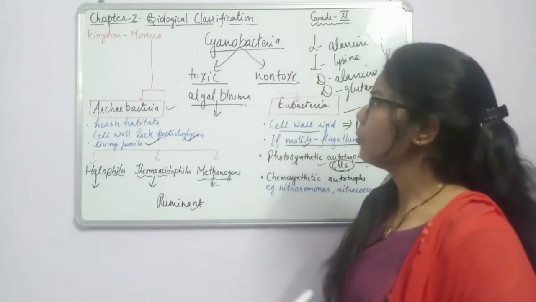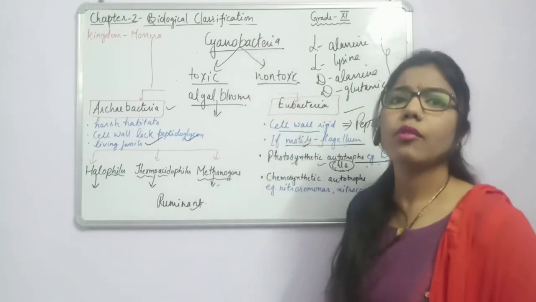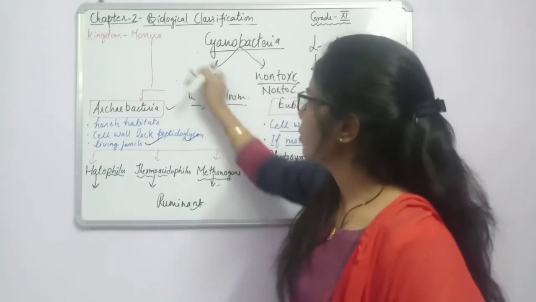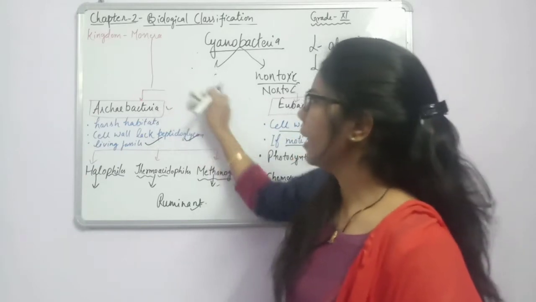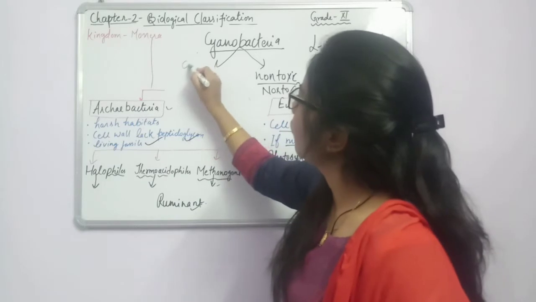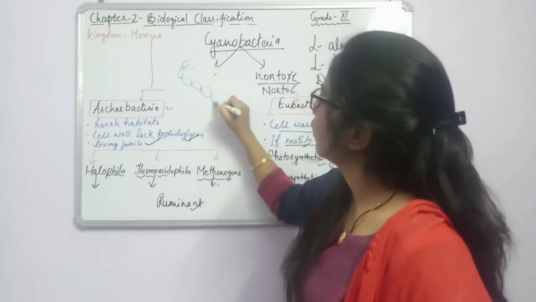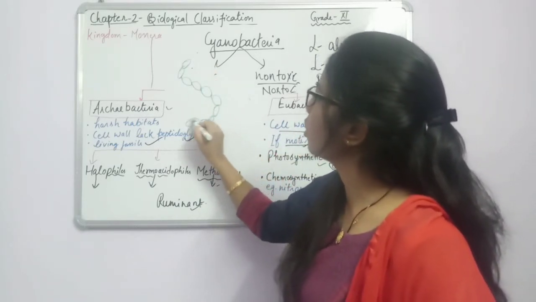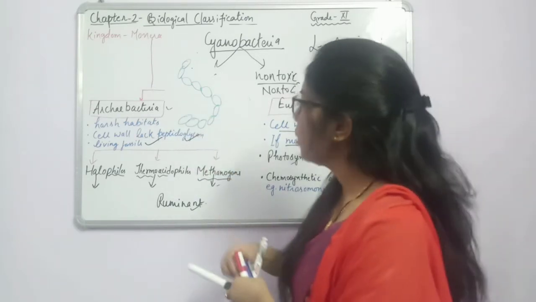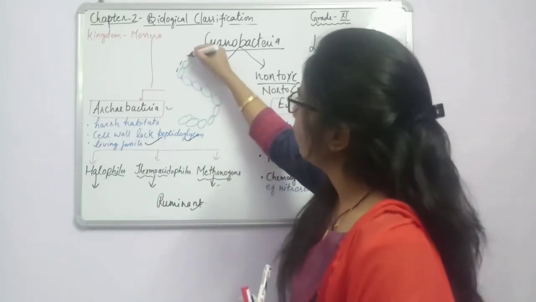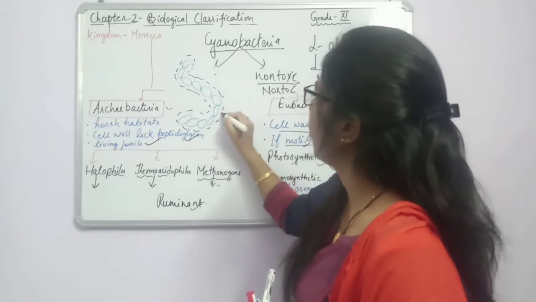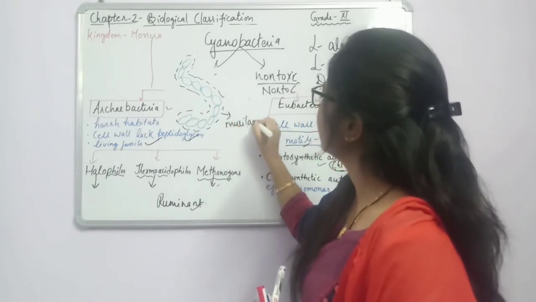How? There are some more examples of this cyanobacteria. For example, Nostoc. What is that? Nostoc. If you look again in your NCERT, there is one diagram which shows this type of structure. Fine. These are the characteristics of eubacteria: they are covered by a mucilaginous sheath. Around them they have a mucilaginous sheath, which is in a sticky form.